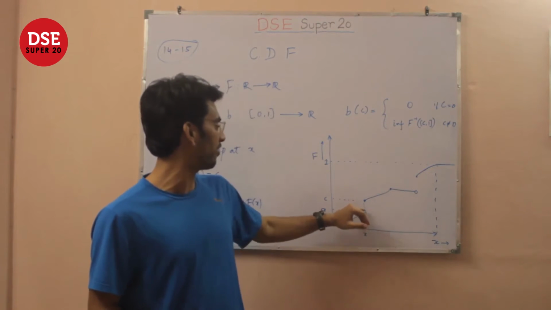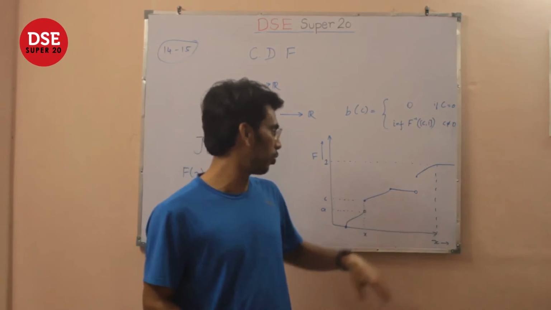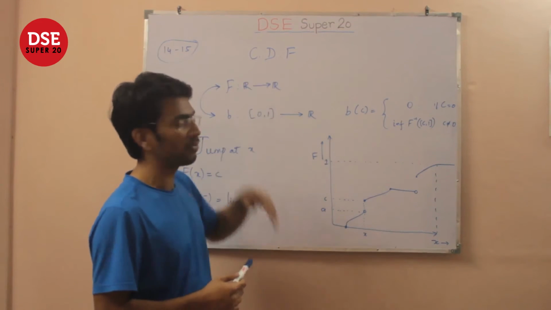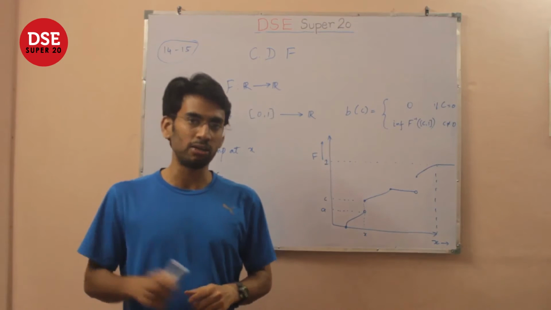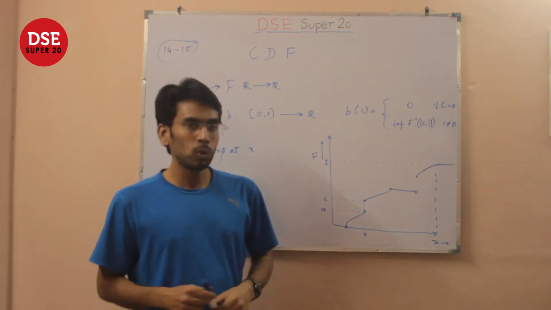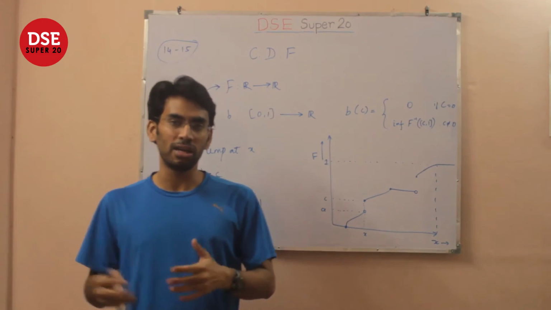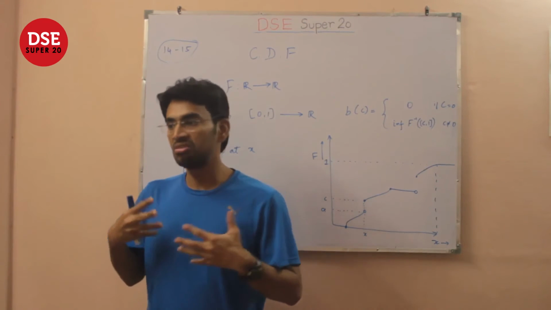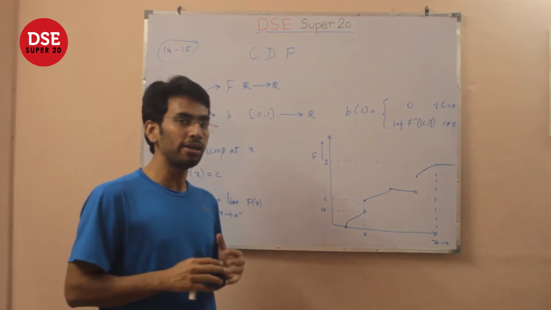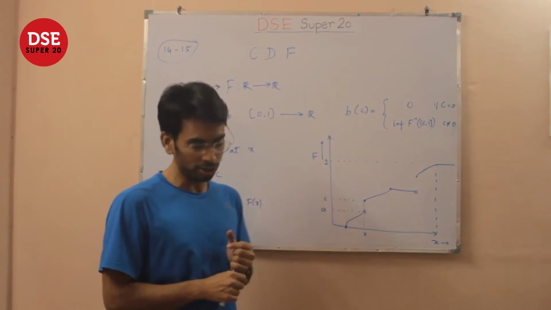There is a jump of F at x and at this point. Now we know from the property of the CDF that F is always right continuous. So B being its generalized inverse, it would seem intuitively that B is left continuous, and it is indeed the case that B is left continuous.